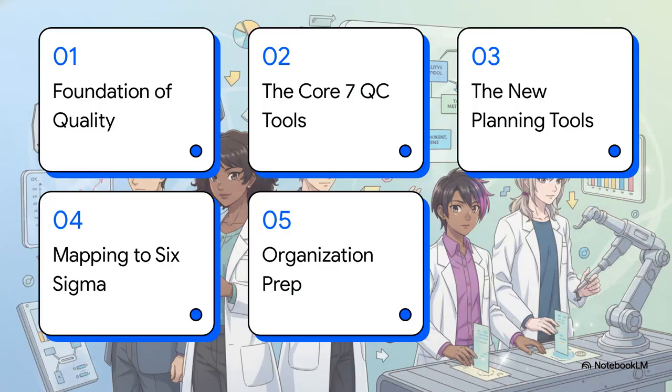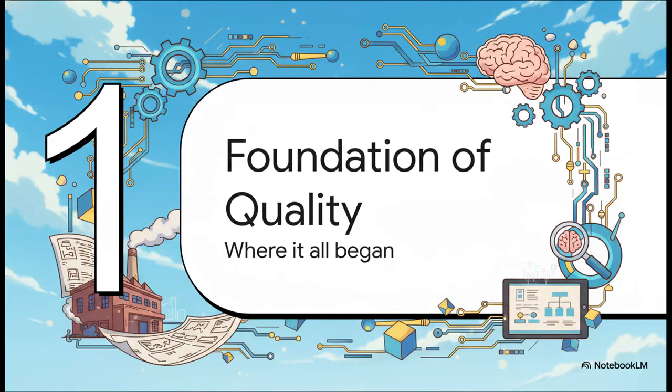Here is the roadmap for our explainer today. We'll start with the foundation of quality, then dive into the core 7 QC tools and the new 7 planning tools. After that, we'll map everything to frameworks like Six Sigma, QC Story, and 8D. And finally, wrap up with organization preparation and future integration. All right, Section 1: Foundation of Quality.